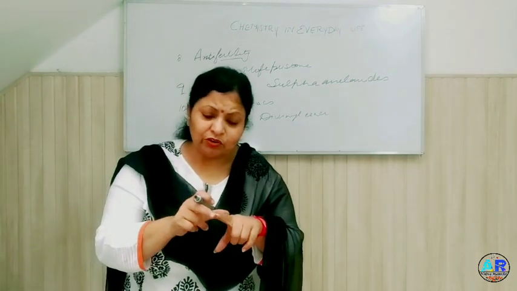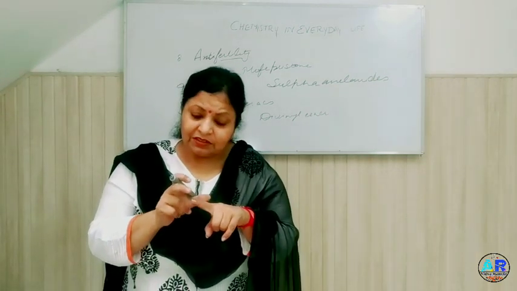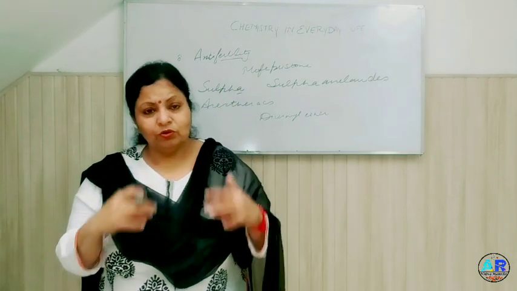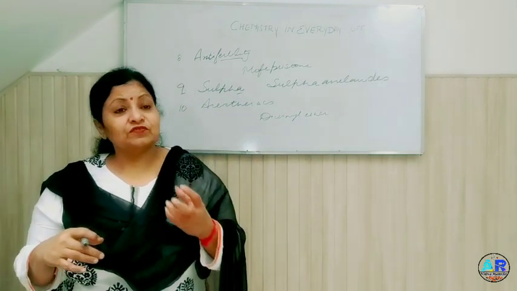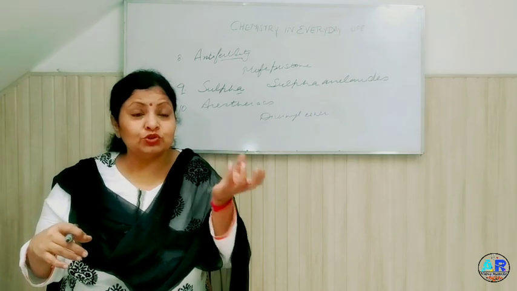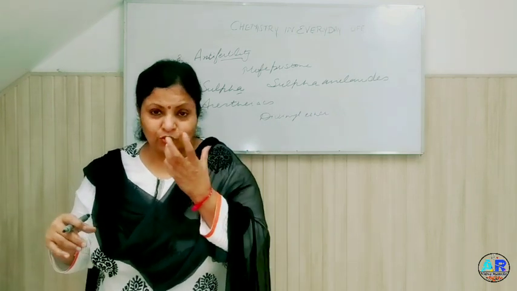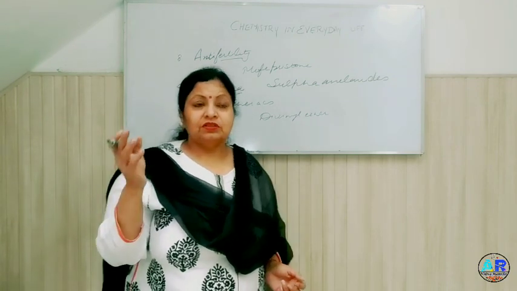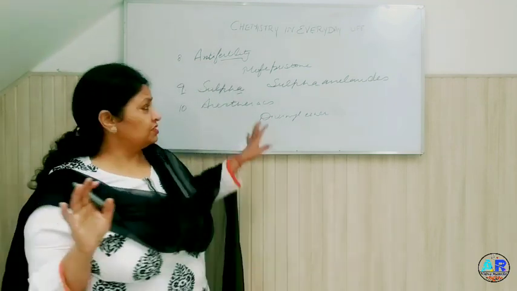That is, if you want to operate on this finger, this will affect only this finger, not the whole body. Otherwise, in earlier times, if we made the person smell chloroform, the person may go into a coma. That is its side effect. So these were chemicals.